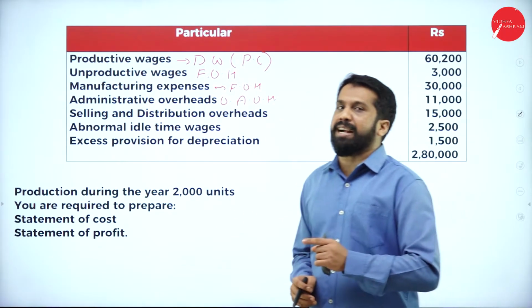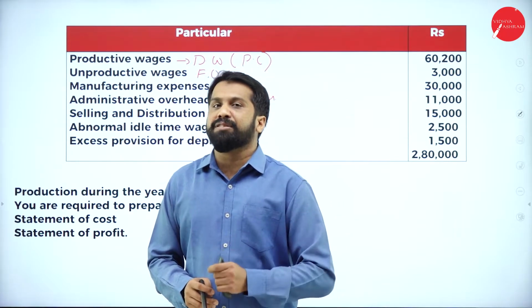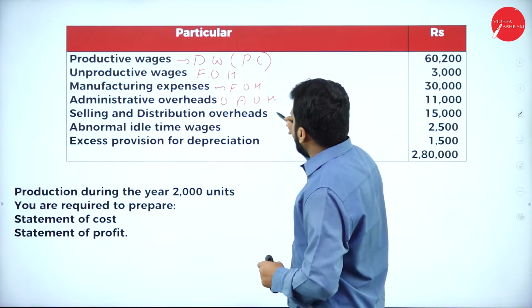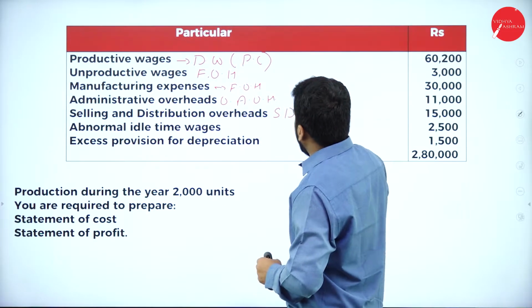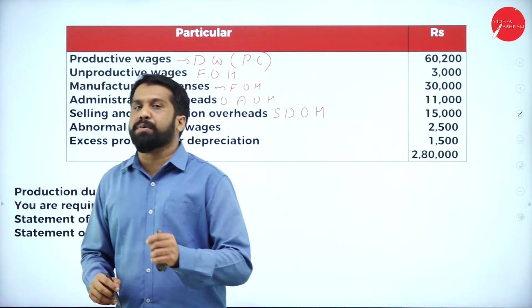They have given it to you directly, so there is no need of any bias. Directly we can take it as selling and distribution overhead. So this will come under selling and distribution overhead. Hope you understood up to this.